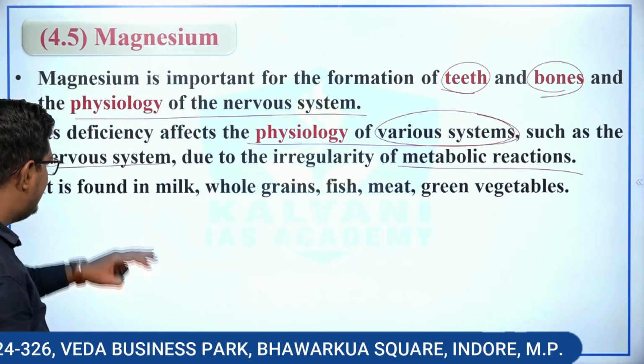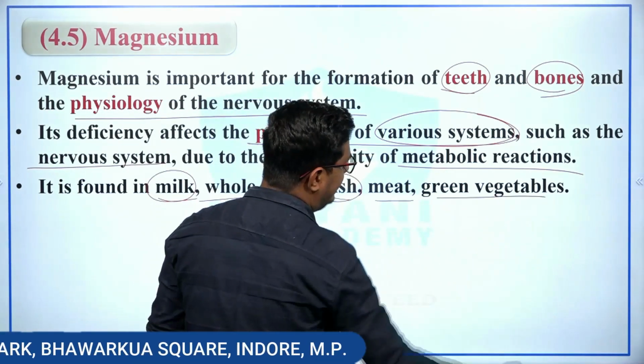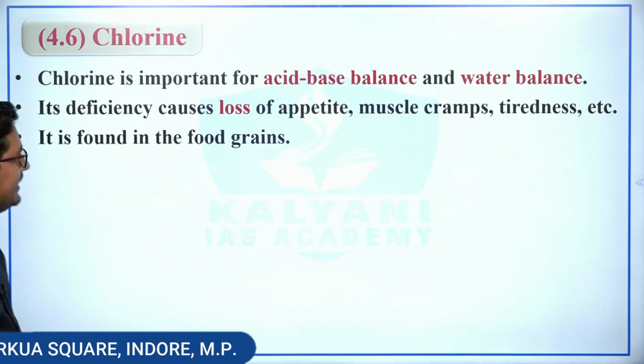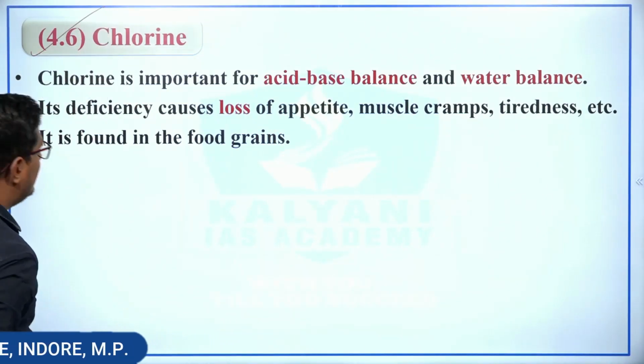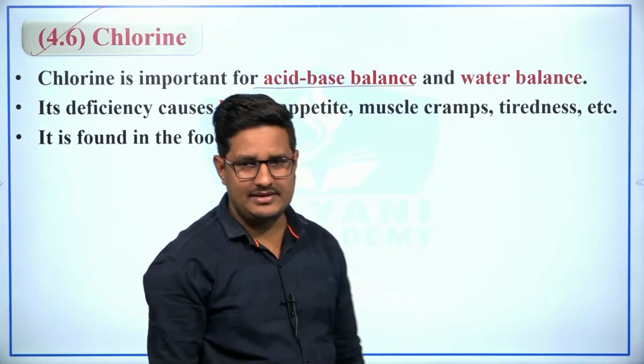Magnesium is found in milk, whole grains, fish, meat and green vegetables. Next is chlorine. Chlorine is important for acid-base balance and water balance.